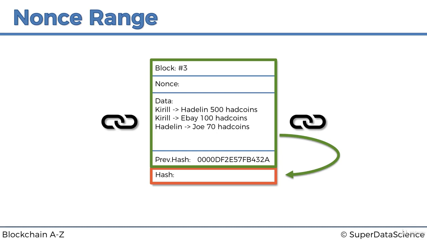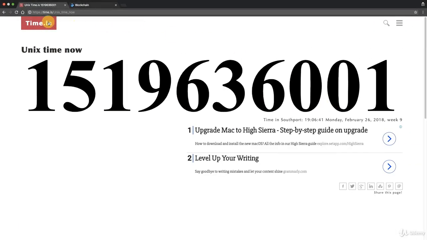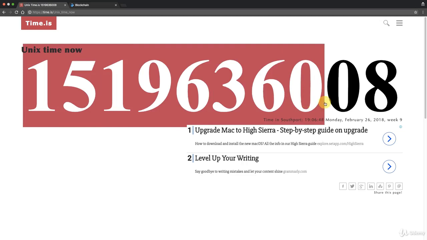Here's where we introduce a new field again. In reality, there's an extra field, which we haven't talked about yet, and it is the timestamp. It is the timestamp of when this block is being mined, and the timestamp updates every single second. So here I wanted to show you a website. If we go to time.is/Unix time now, with capital U, this is the current Unix time.